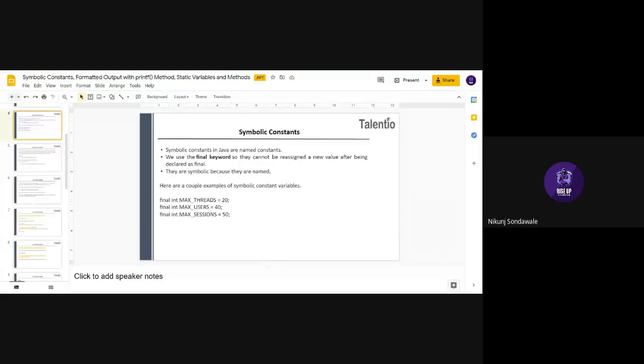So symbolic constant in Java is simply called a constant; they are nothing but the same. In Java, while declaring a constant, we use the final keyword so that the compiler can know that whatever we have declared is a constant, and the value will remain constant throughout the program.